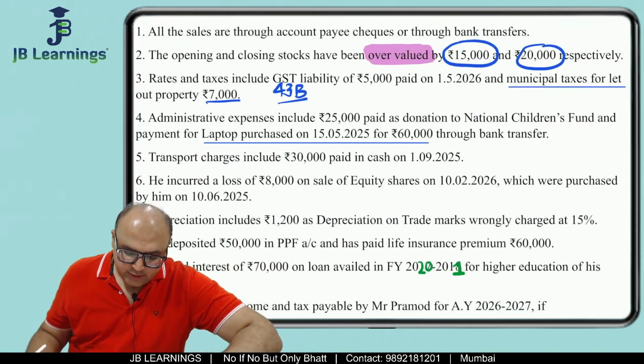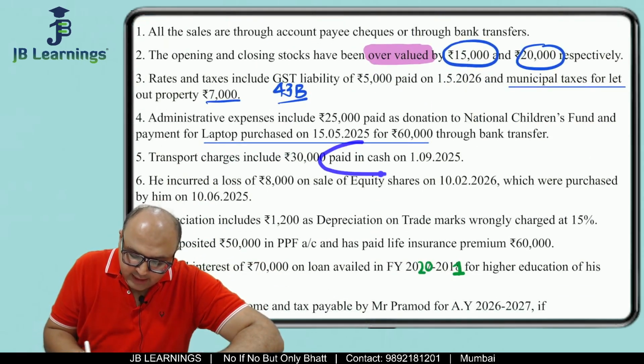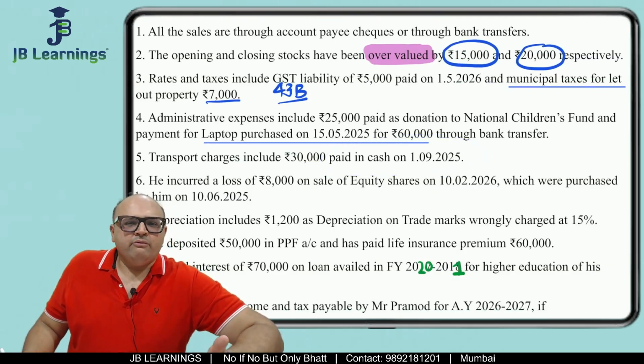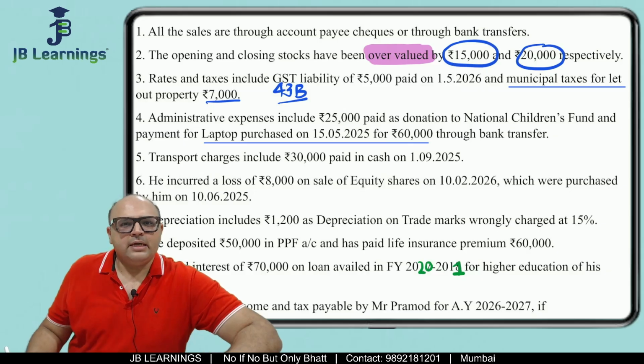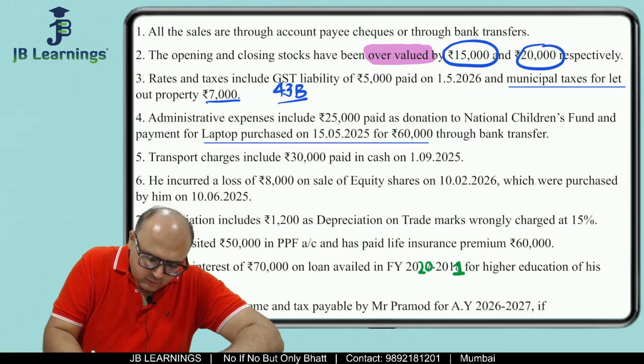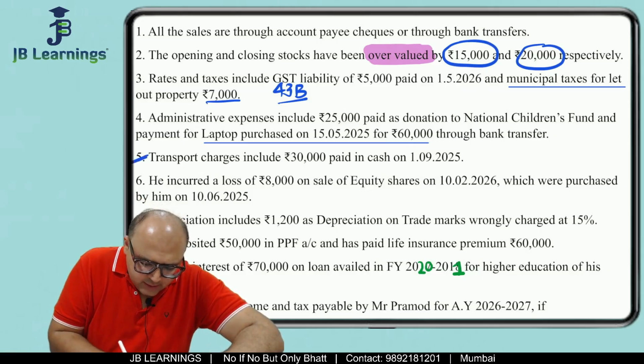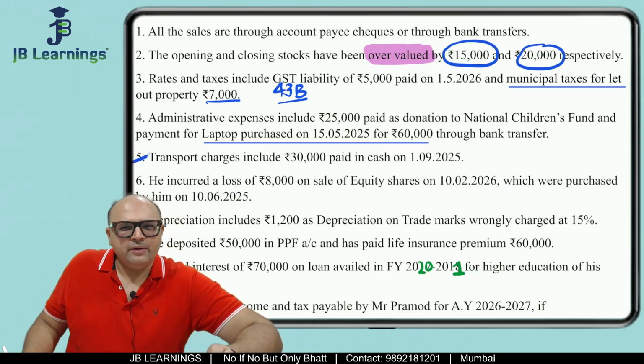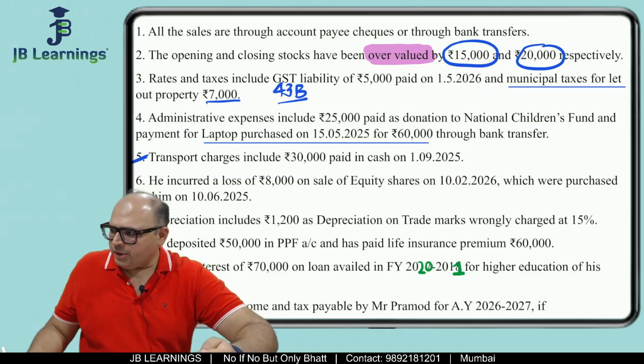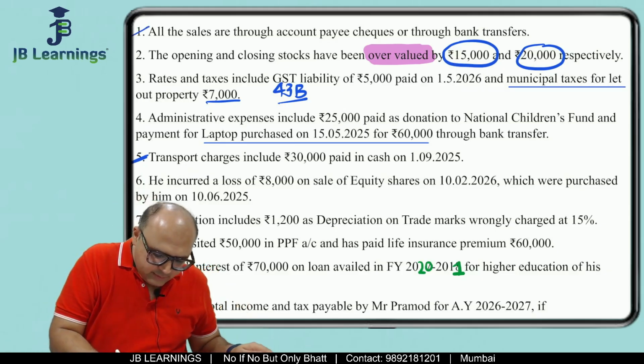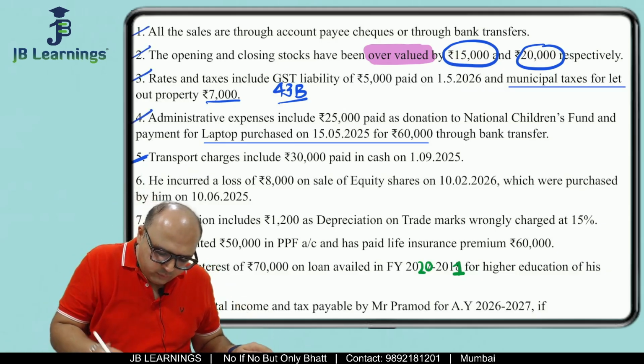All right, transport charges include 30,000 paid in cash on 1st September. For transporters, 35,000 in cash is allowed, right? So this adjustment is just given to confuse us, just to test whether we know the limit of 35,000 or not. All right, so first adjustment done, second is done, third is done, fourth is done.